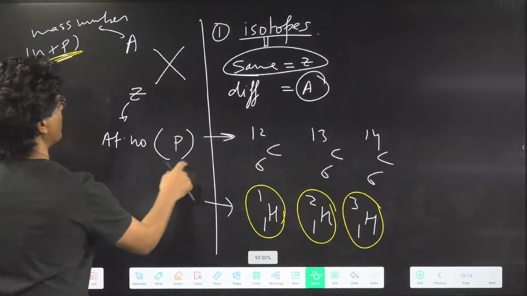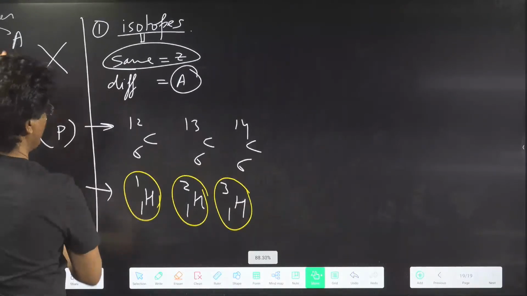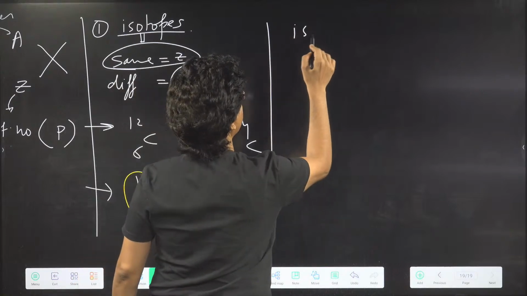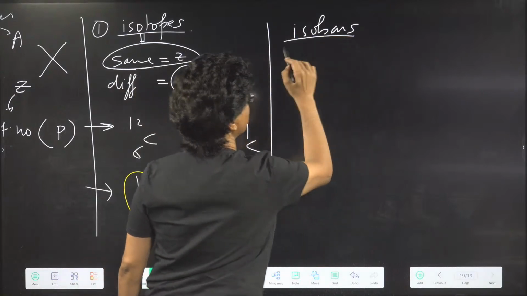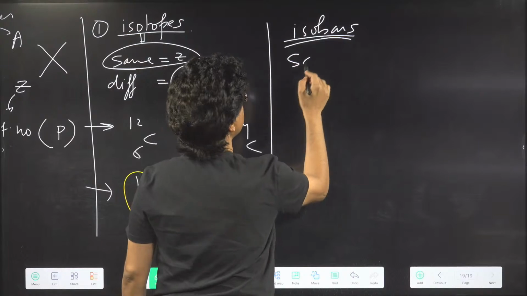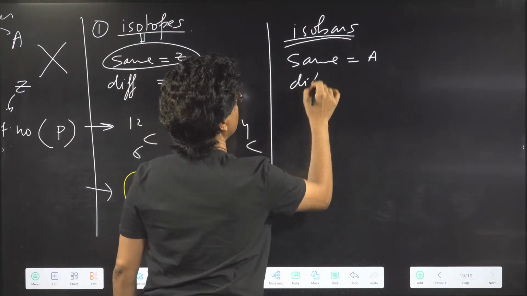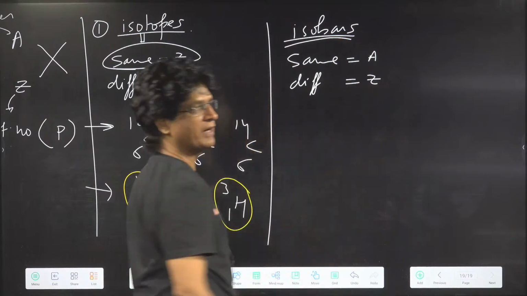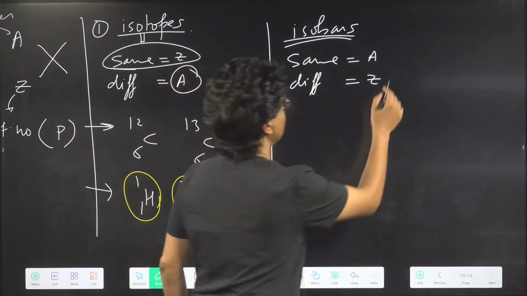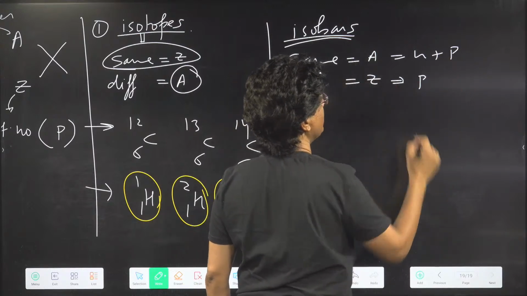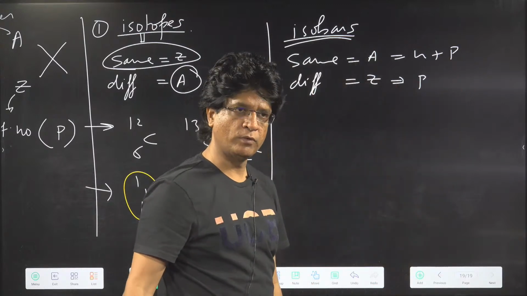Similarly, students, we can define isobars. What are isobars? Isobars have the same value of A, but different value of Z. That means N plus P should be the same, but P should be different.